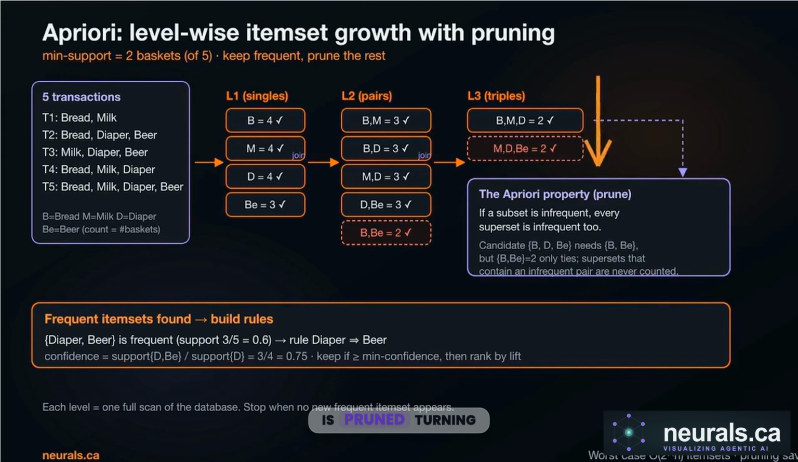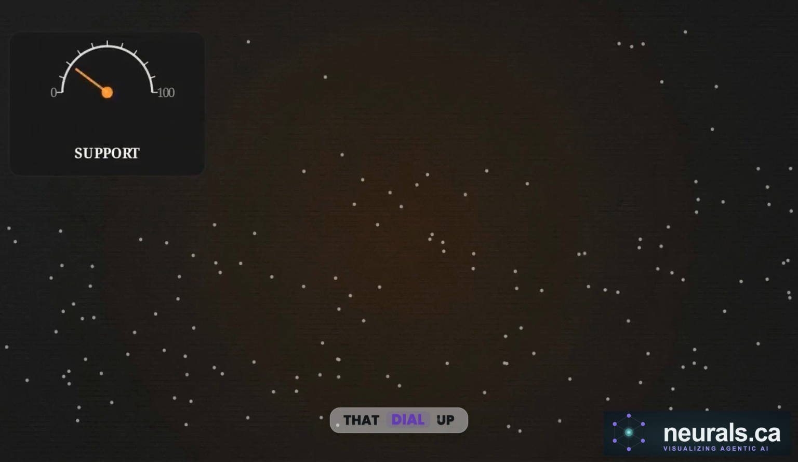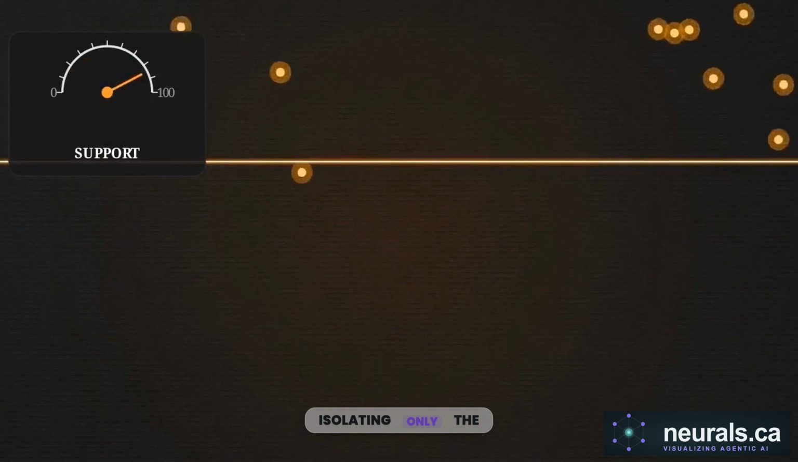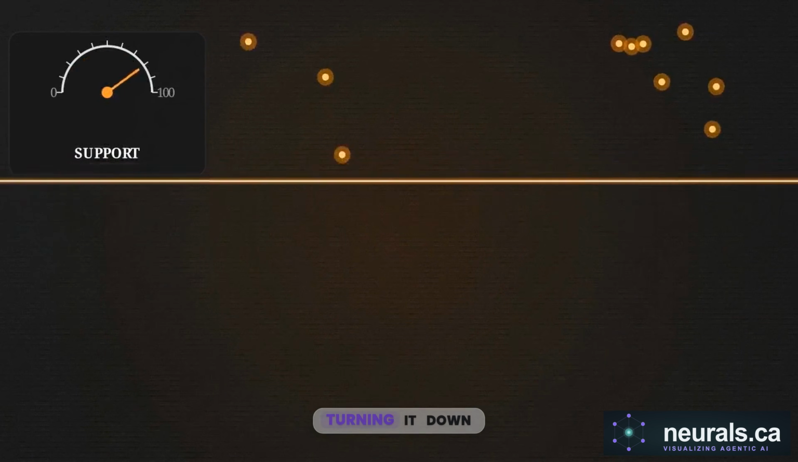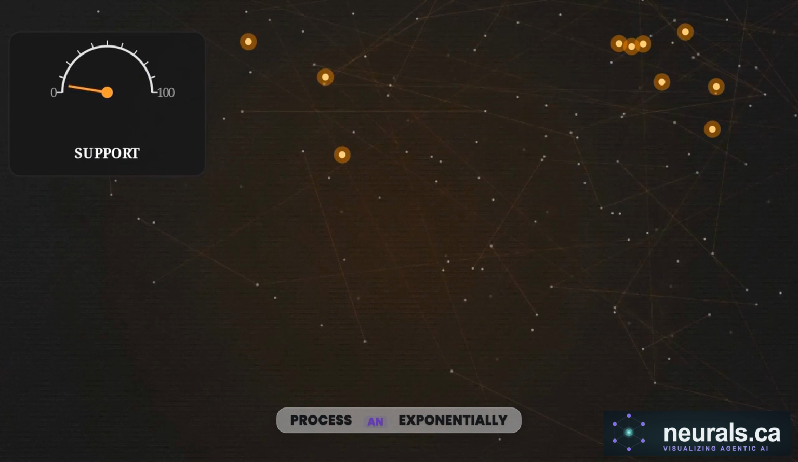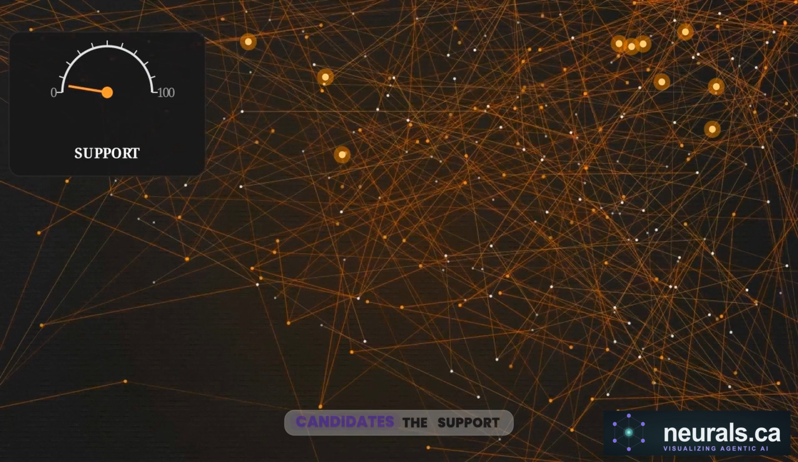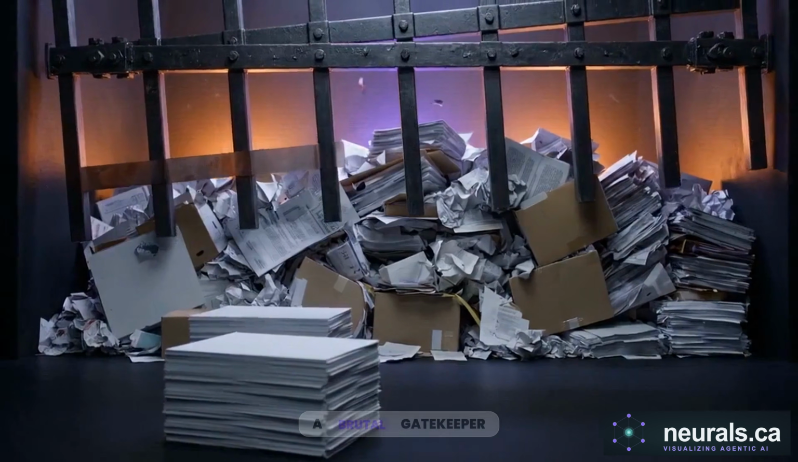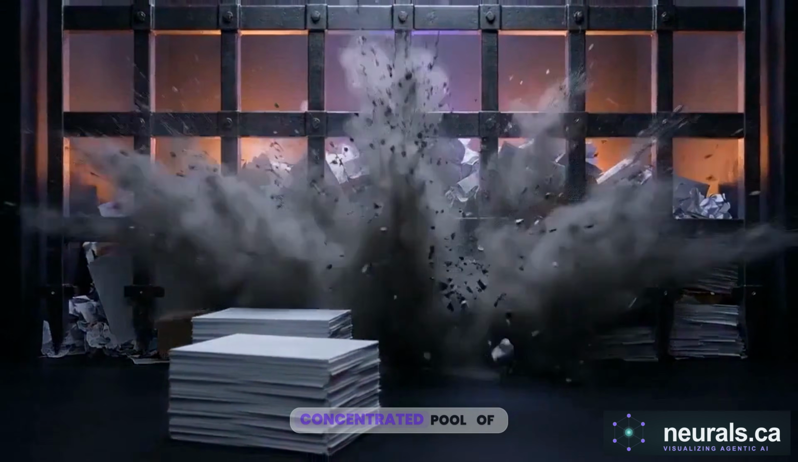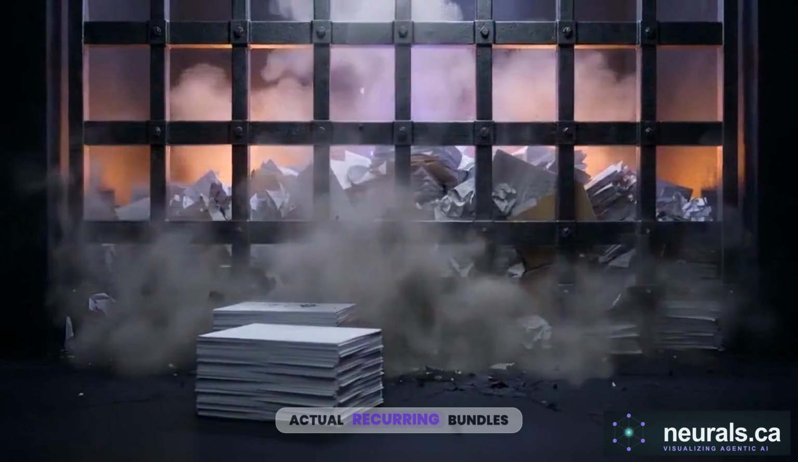Anything below that threshold is pruned. Turning that dial up requires an item bundle to appear frequently to survive, isolating only the most common pairings. Turning it down rescues rare, niche combinations, but forces the computer to process an exponentially larger list of candidates. The support function acts as a brutal gatekeeper. It strips away the mathematical clutter to leave a concentrated pool of actual, recurring bundles.